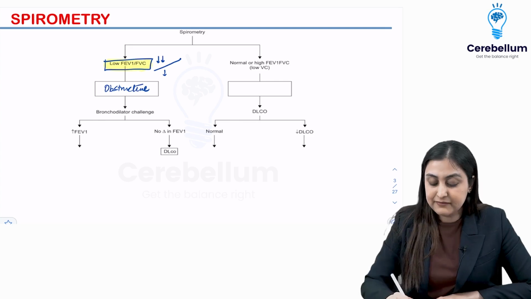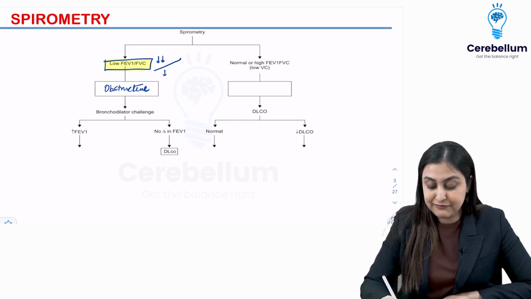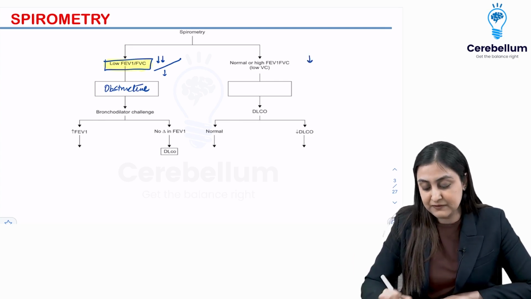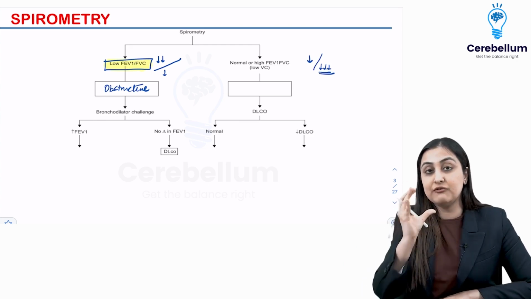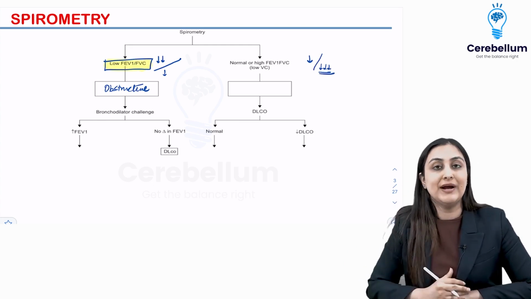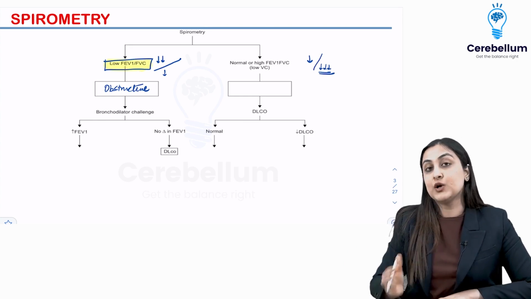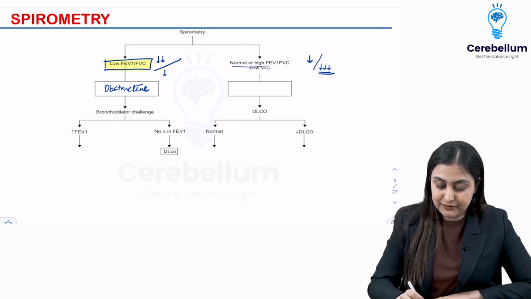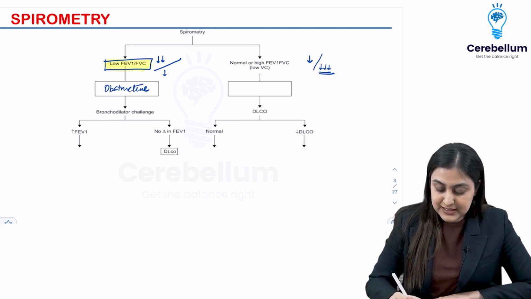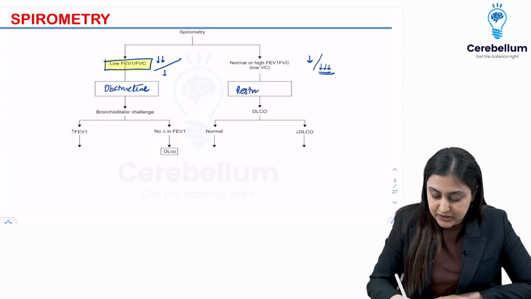On the other hand, when it is normal to high FEV1 by FVC, it is because FEV1 slightly reduces, but FVC actually reduces too much, because in restrictive disease you have low lung volumes. So the forced vital capacity, FVC, goes markedly down, and that is why you have a normal to high FEV1 to FVC in restrictive lung diseases.